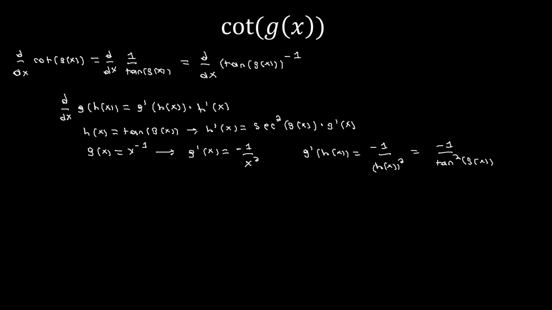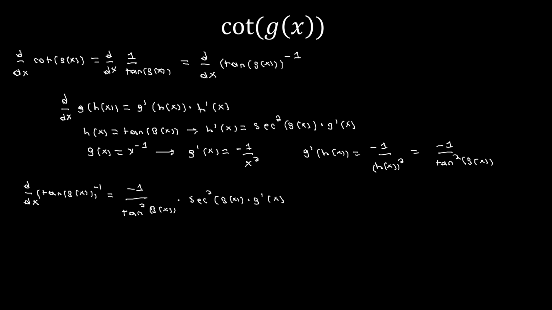Now that we have these two pieces, we can plug into our chain rule, which says that d dx of tangent of g of x, all to the negative first power, is going to be equal to g prime of h of x, so negative 1 divided by tangent squared of g of x, multiplied by h prime of x, which again in this case is secant squared g of x times g prime of x.